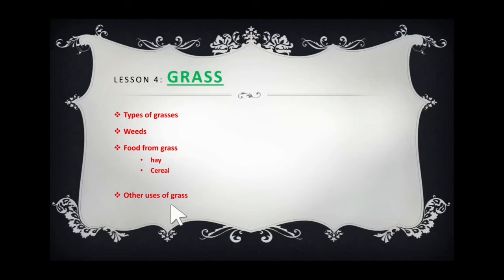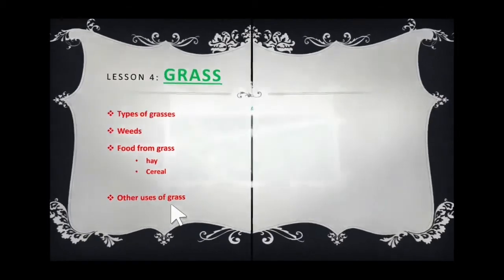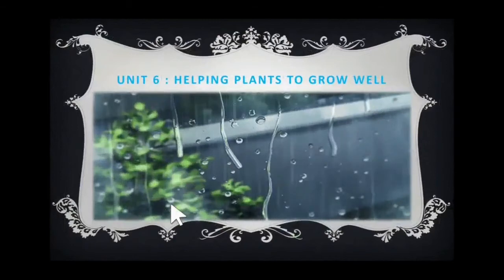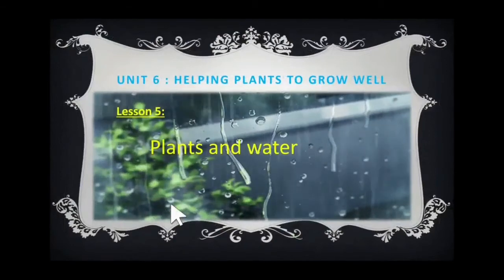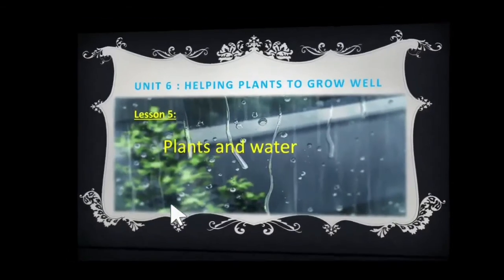Now, the other uses of grass. What are the other uses of grass? Yes, grass helps us in the making of houses or buildings. Yes. So, these are the things we learned in our lesson number 4, grasses. Now, we'll go to the next lesson. Lesson number 5. What is our lesson number 5? Yes, plants and water. Let's go to it.